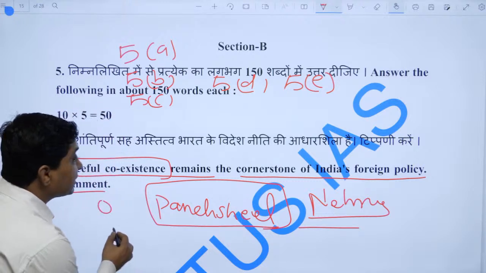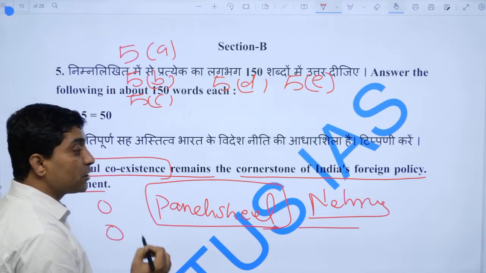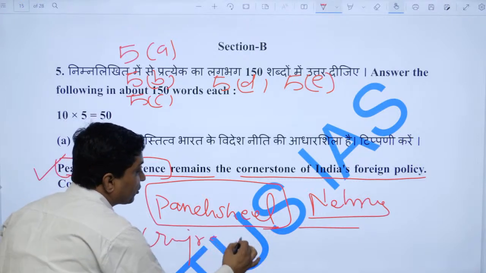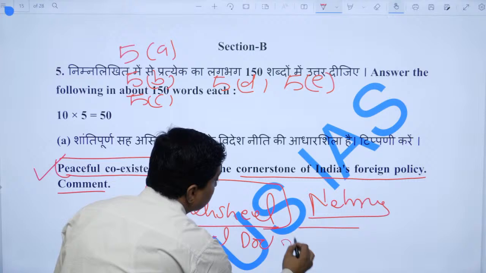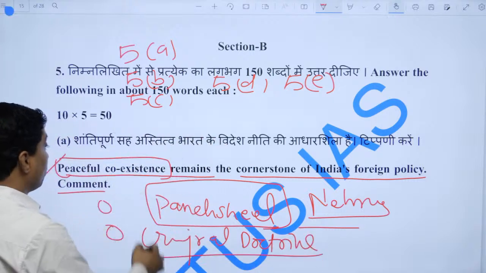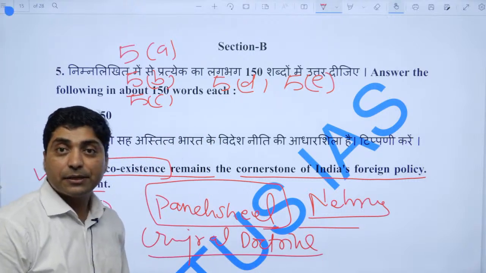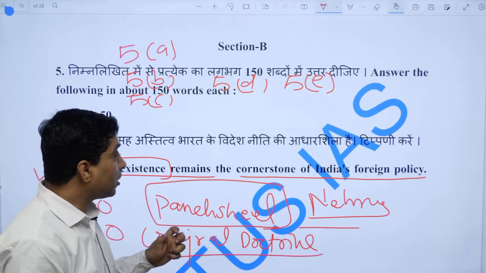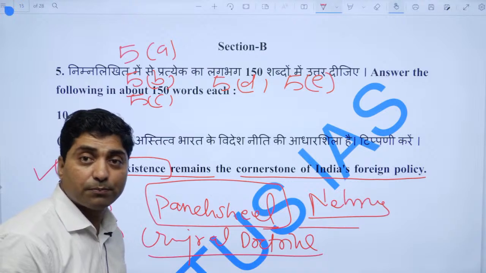In 1997, the Gujral Doctrine also included peaceful coexistence as a major cornerstone of Indian foreign policy.